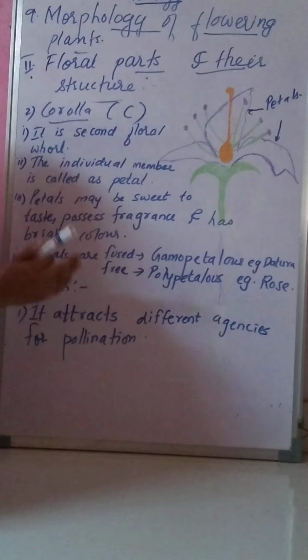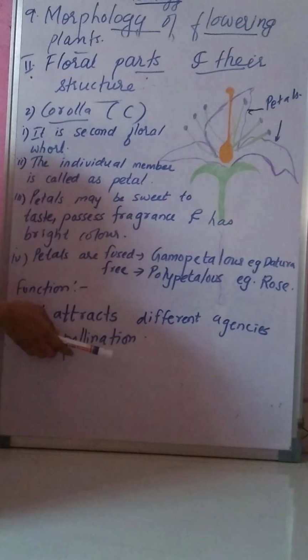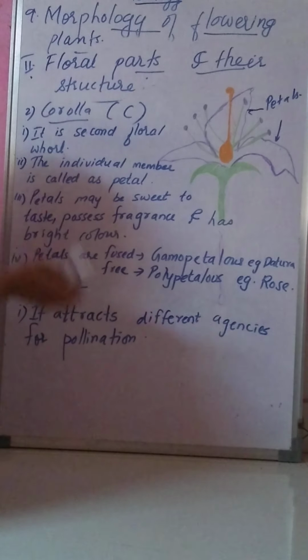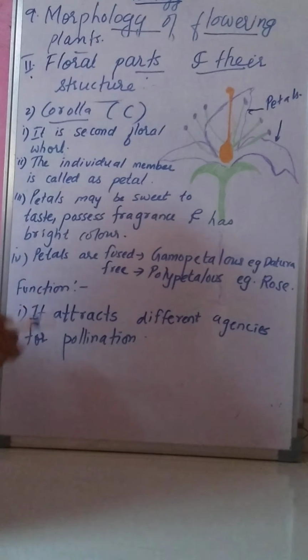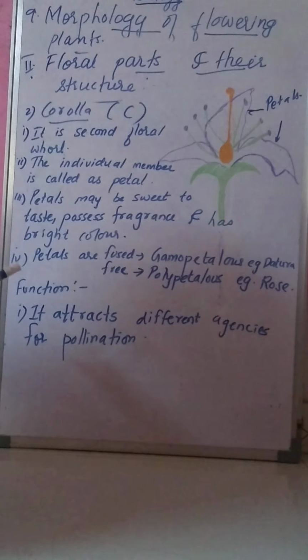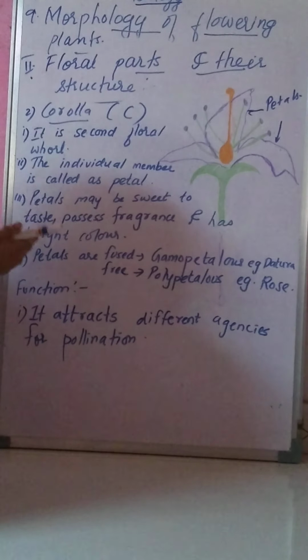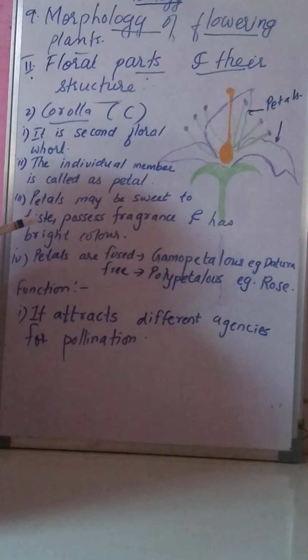We human beings are also included in that. Because of the bright color, we also get attracted towards the flower. So we may be the agency for pollination.